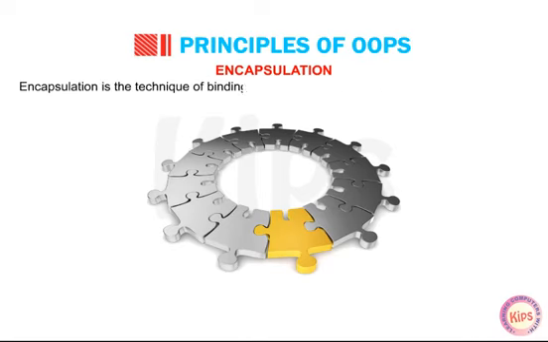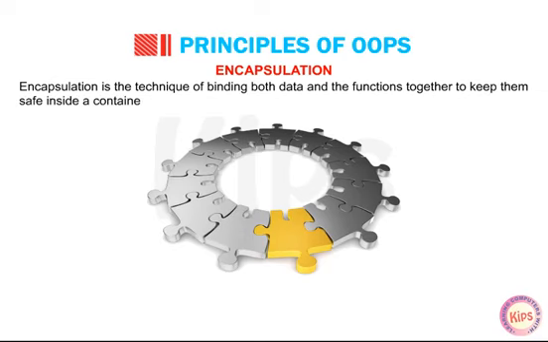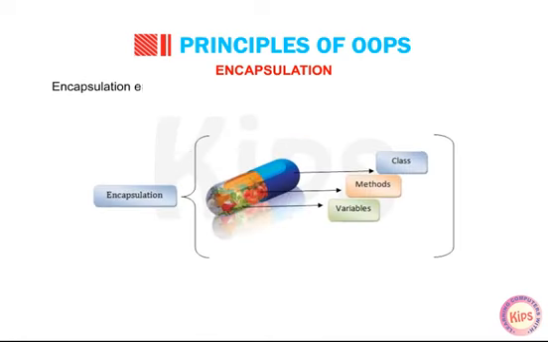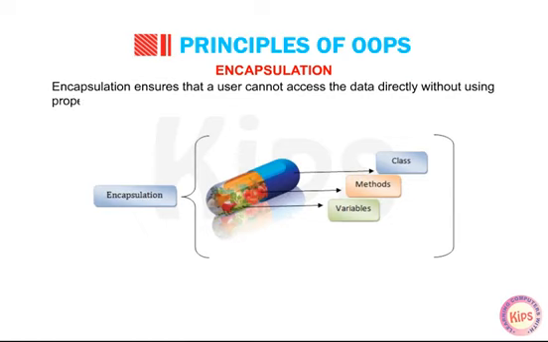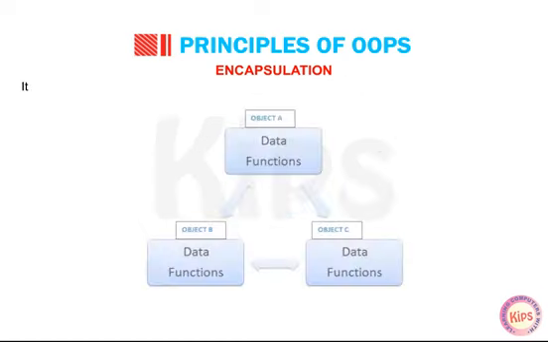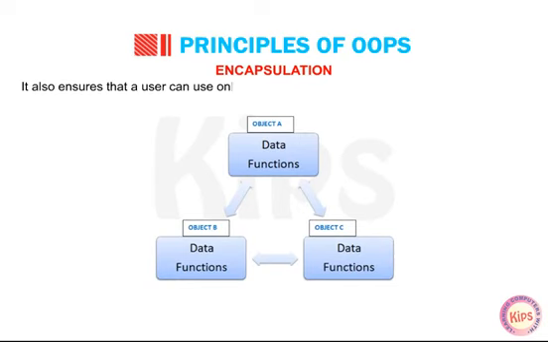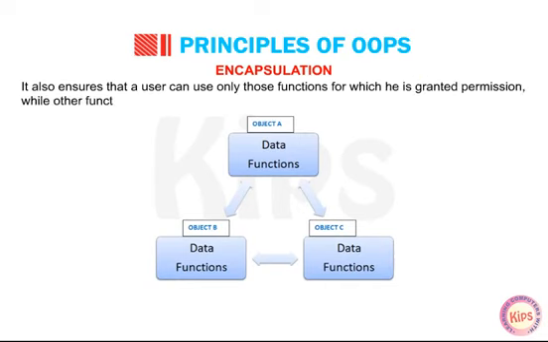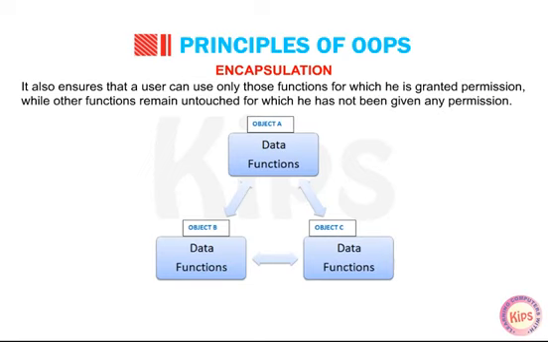Encapsulation is the technique of binding both data and the functions together to keep them safe inside a container, class, and to prevent unauthorized access and misuse. Encapsulation ensures that a user cannot access the data directly without using proper functions. It also ensures that a user can use only those functions for which he is granted permission, while other functions remain untouched for which he has not been given any permission.